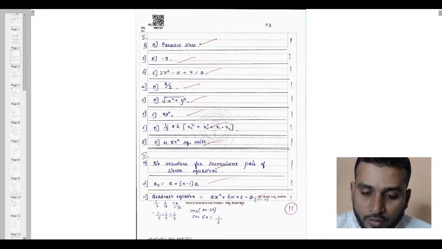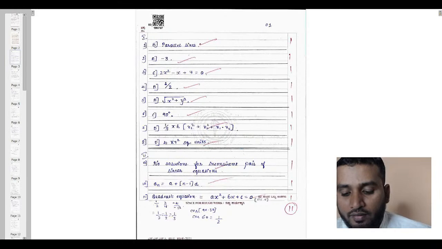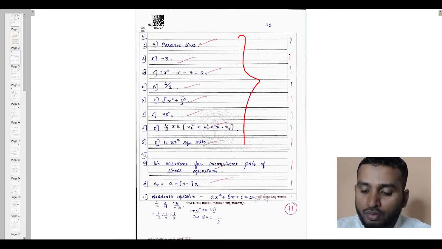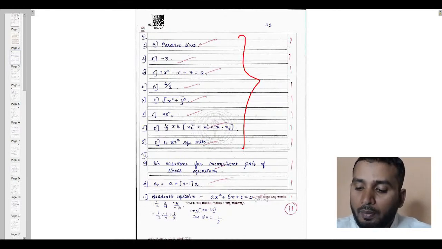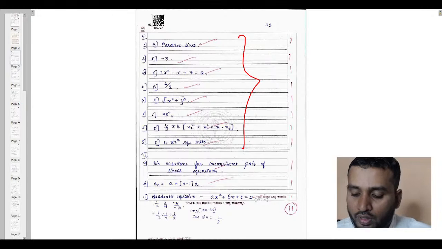Yeah. Question number 2, option A, -3. Question number 3, option C, the complete answer. 4, complete answer. 5. So this is how he has solved the paper. And you can see the marks are completely 1, 1, 1, 1. And second main, option A, no solution for inconsistent pair of linear equations, 1 mark. And the question was, write the general term or nth term of an AP. He has written an equals a plus of n minus 1 into d, 1 mark.